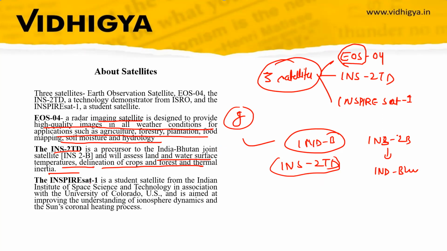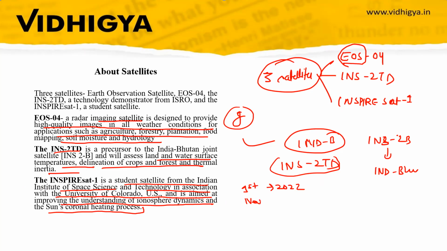The third one is Inspire Sat-1, a student satellite from Indian Institute of Space Science and Technology in association with University of Colorado, and is aimed at improving the understanding of ionosphere dynamics and sun's coronal heating process. So this satellite is a collaboration between Indian Institute of Space Science and Technology and University of Colorado, and the aim of this satellite is to better understand ionosphere dynamics and sun's coronal heating process. So in this topic, you have to remember this is the first mission of 2022.